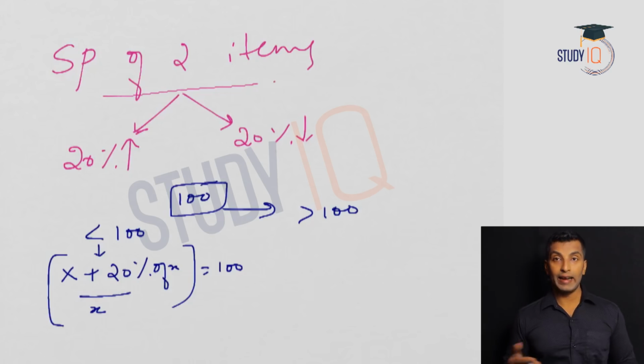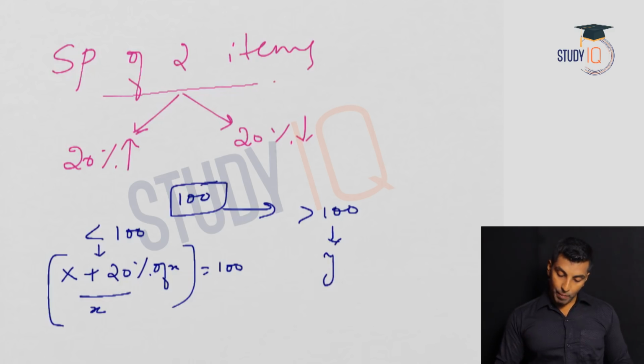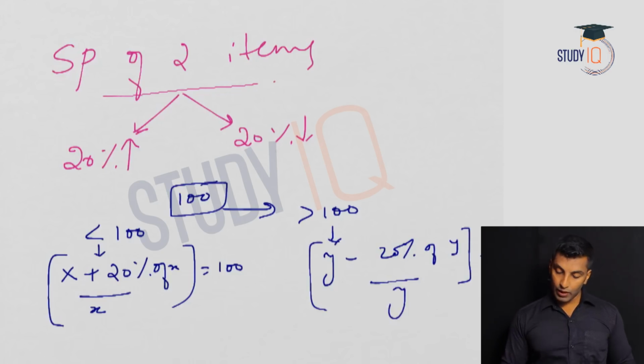So you can find X. Similarly, here another cost price, Y, minus 20% of Y, is equal to 100. So you can find Y, and after finding X and Y, you will get the effective cost price.